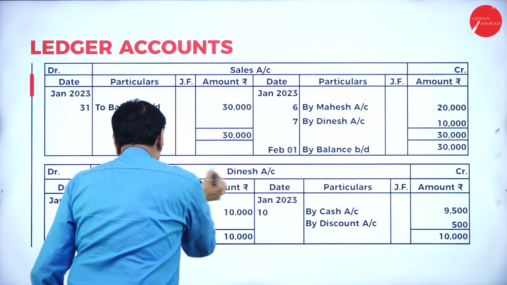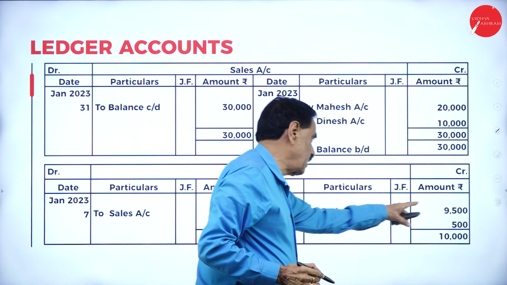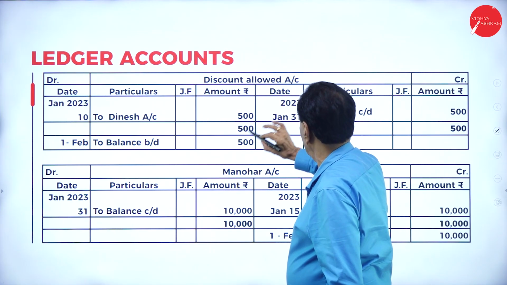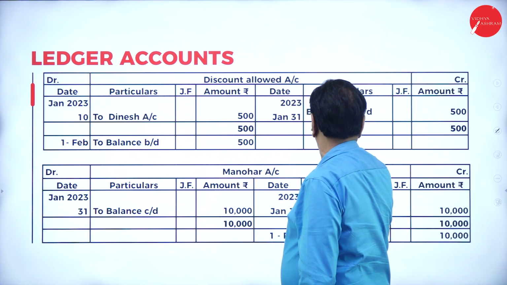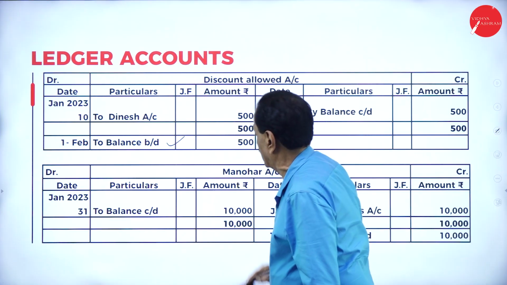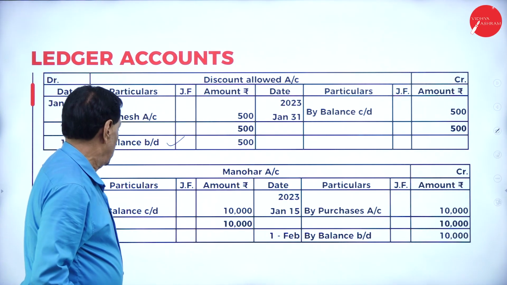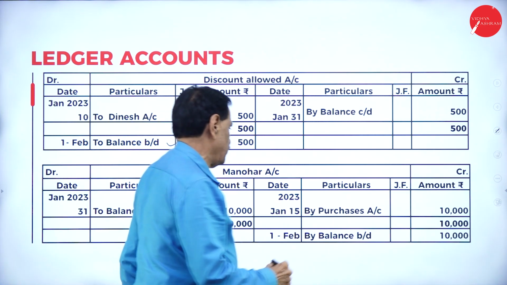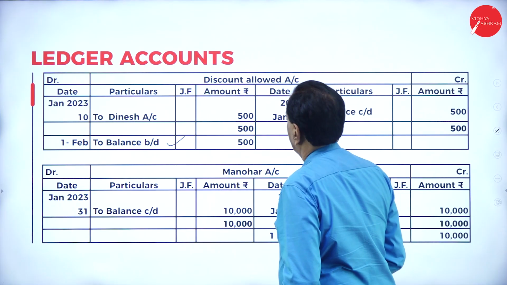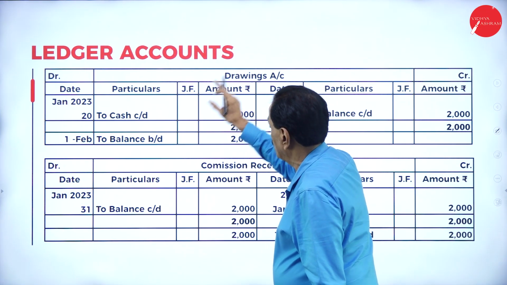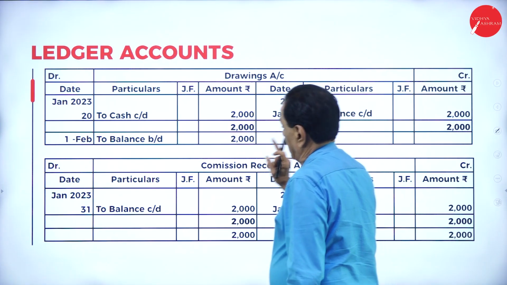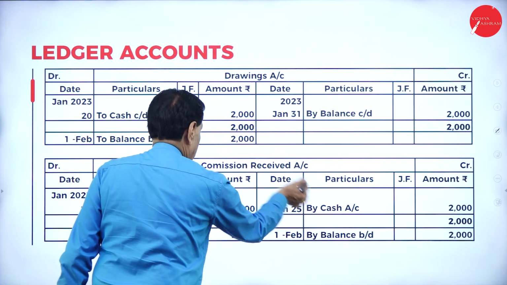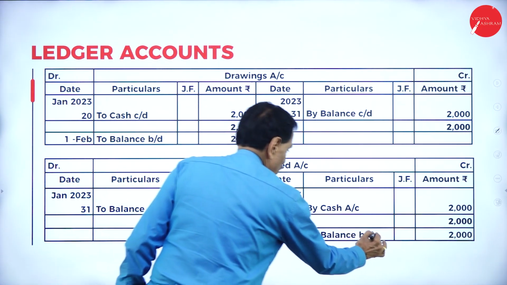Dinesh account debit to sales account. How much cash received? 9,000. How much discount allowed? 500. Then discount allowed account debit to Dinesh account, by balance carried down, to balance brought down. Manohar account: purchases account debit to Manohar account, carried down. Next, 1st February brought down. Drawings account debit to cash account, by balance carried down, to balance brought down. Commission received account: cash account debit to commission account, to balance carried down, by balance brought down.